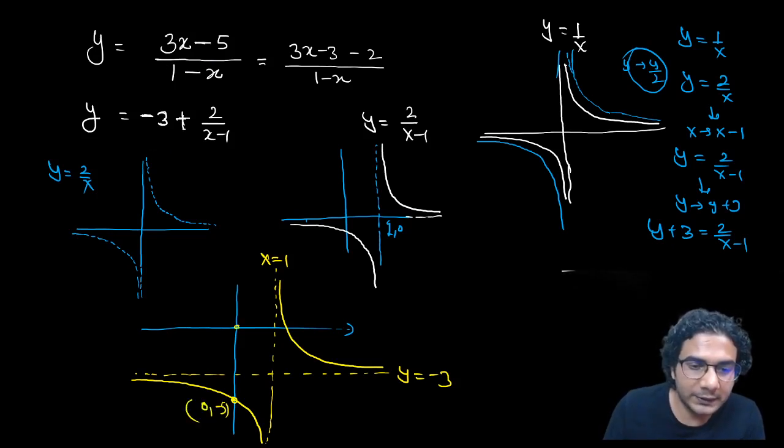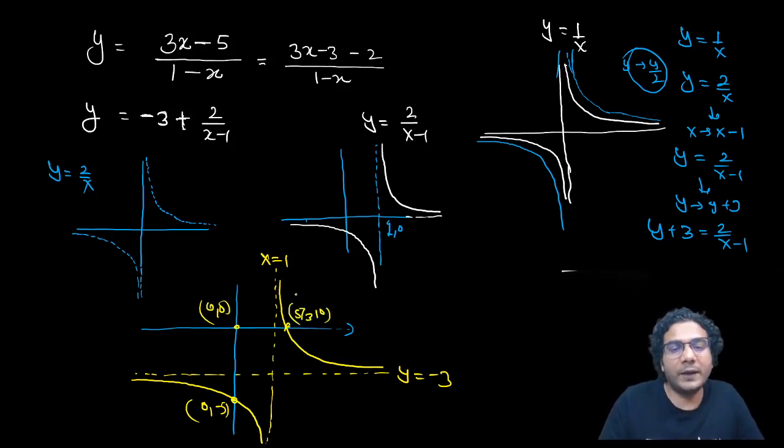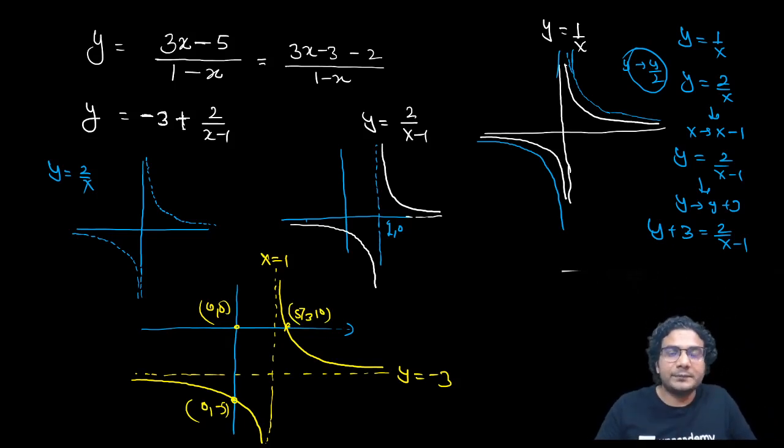Okay, this is 0 comma 0. And for this value, you need to put y is equal to 0. So you'll get x is equal to 5 by 3. This point is 5 by 3 comma 0. Okay, so in this way you can find these values. This is the final graph. I hope you got it. Have a look, see if there's any problem. All right, got it.